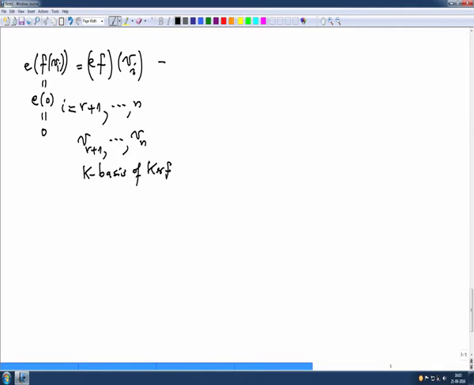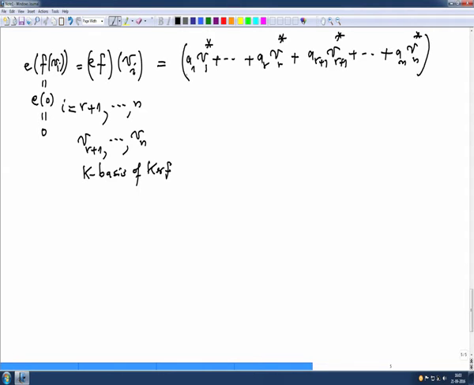On the other side, it is A1 V1 star etc. plus AR VR star plus AR plus 1 VR plus 1 star plus AN Vn star, and this we want to evaluate on Vi, and what will remain? Obviously, i we are taking from R plus 1 to n.